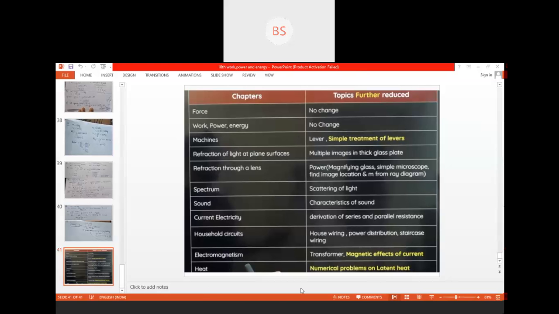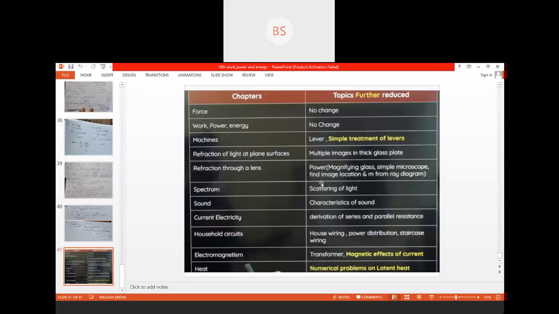Okay, so let us start with the problem solving, children. Can you see this? Work, energy and power. Is it visible on your screen, children? All subjects' reduced question papers, we'll send to you all.